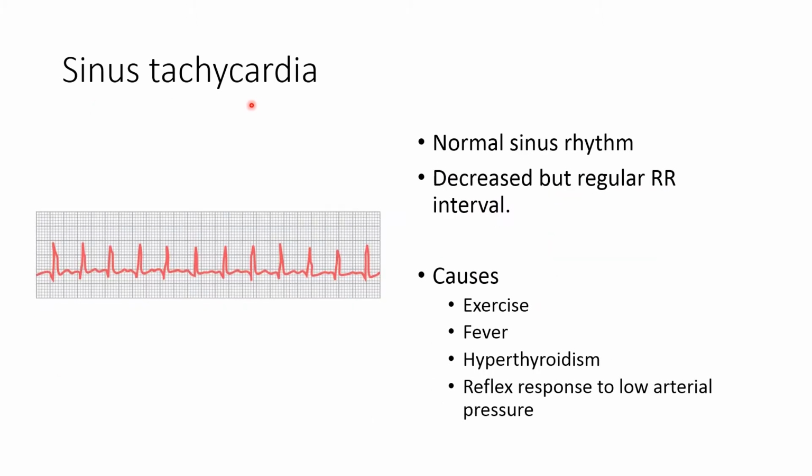Sinus tachycardia. In sinus tachycardia, normal sinus rhythm is preserved. It means P waves are followed by QRS complexes. The RR interval is decreased but it is regular. Causes of sinus tachycardia are exercise, fever, hyperthyroidism and reflex response to low arterial pressure. All these are the causes for sinus tachycardia.